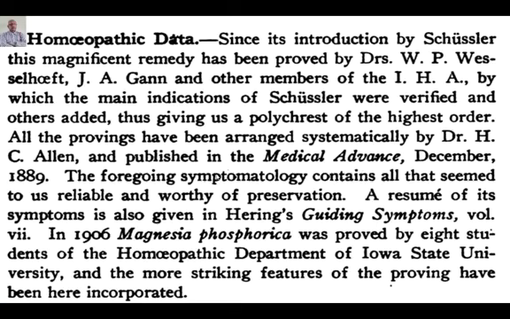All the provings have been arranged systematically by Dr. S.C. Allen and published in Medical Advance, December 1889. The foregoing symptomatology contains all that seems to us reliable and worthy of preservation. A resume of its symptoms is also given in Hering's Guiding Symptoms, Volume 6, 7. In 1906, Magnesia phosphorica was proved by 8 students of the Homeopathic Department, Iowa State University, and the more striking features of the provings have been incorporated here.